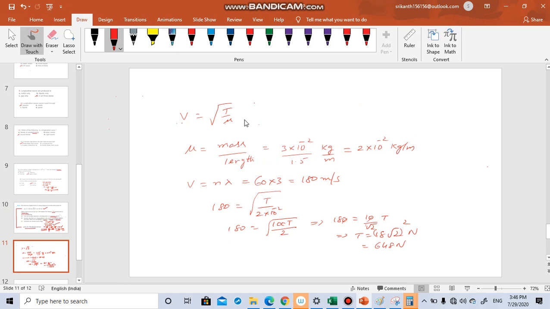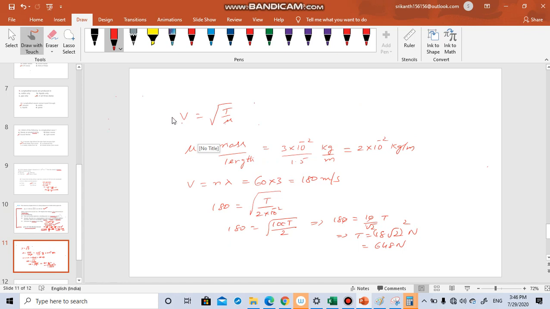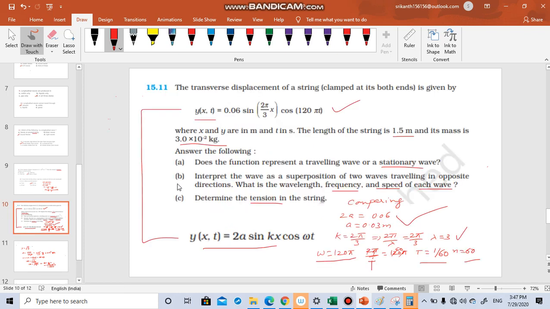Now, the third question is asking about tension in the string. So for finding out the tension, we need to find the velocity first. This is the equation: v is equal to root over T by mu. This is for the transverse wave. What type of wave is this? This is a transverse wave.